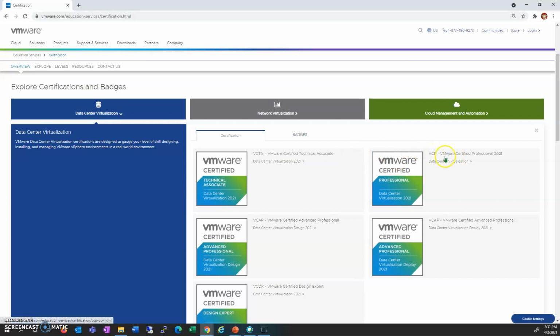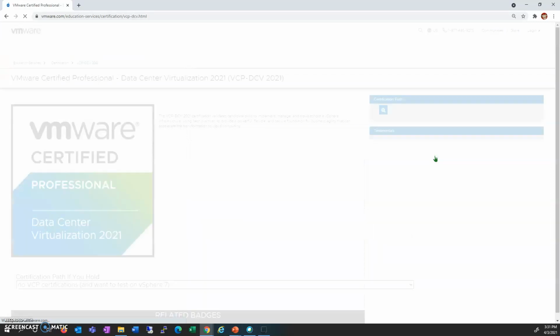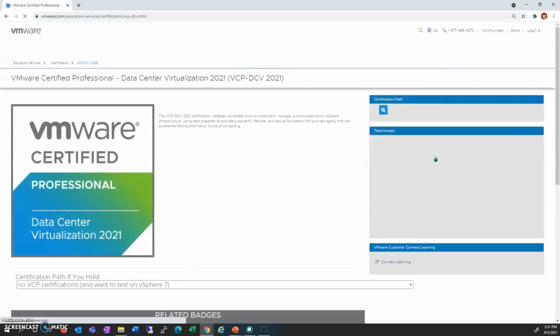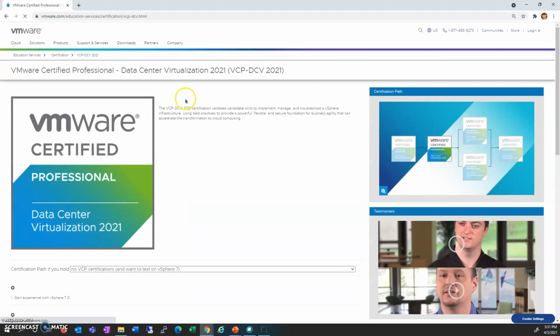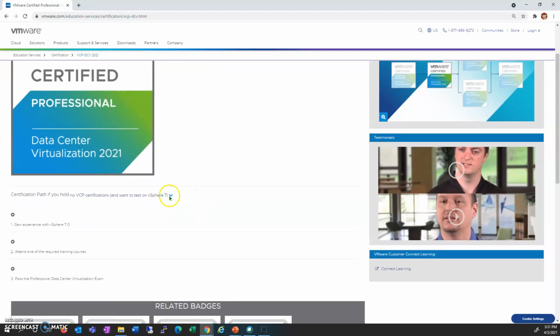So I'm just taking the example of one of the tracks and one of the levels, which is VCP. You have to click on this particular exam level itself. When you click on VCP, you have to select what exactly is your current status related to VMware VCP certification.